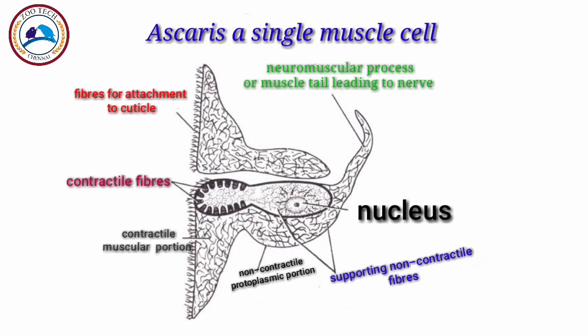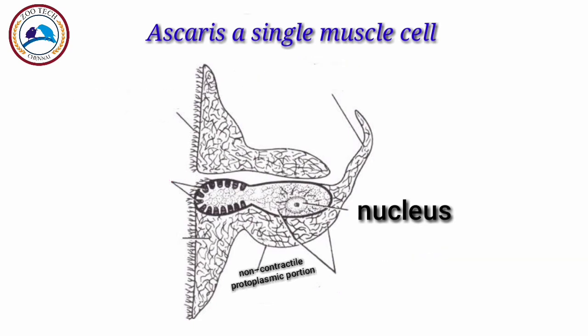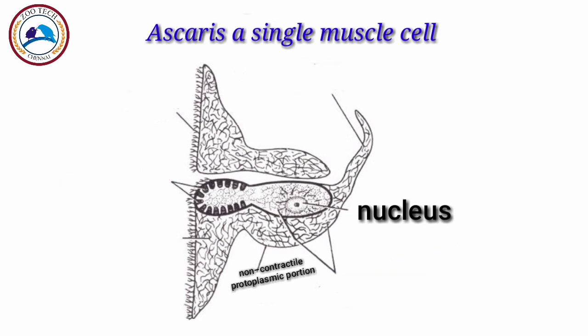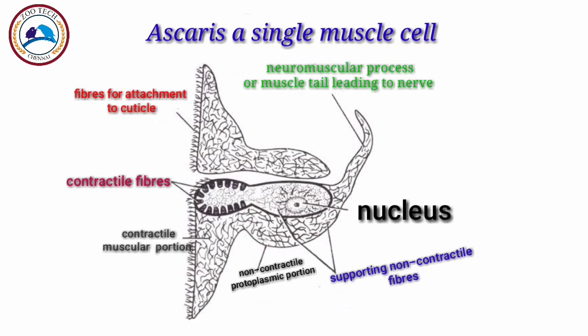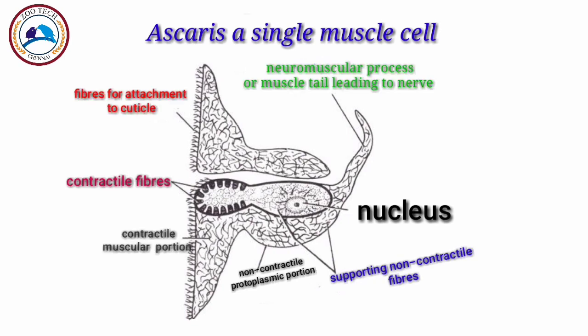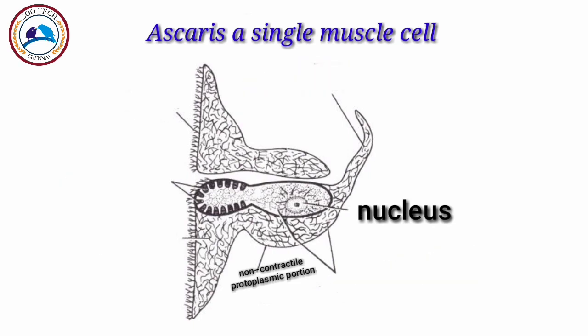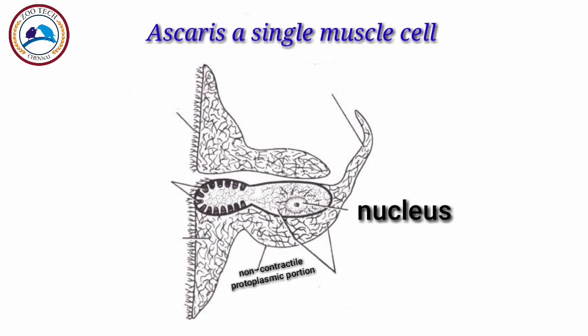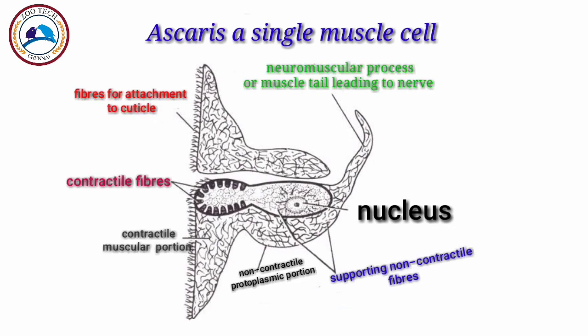The muscular portion contains longitudinal contractile fibers arranged at intervals. It also has fibers for attachment to the cuticle, and the non-contractile protoplasmic portion contains non-contractile supporting fibers and a nucleus, and gives out from its free surface one or more neuromuscular processes or muscle tails.